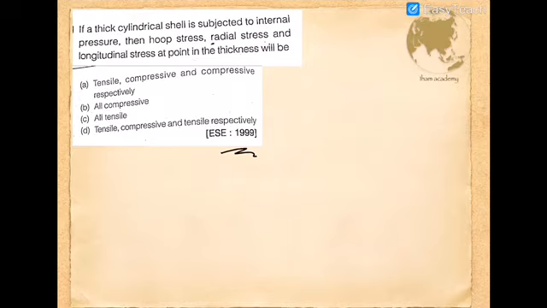Then coming to radial stress, irrespective of the loading nature, whether it is internal or external, it will always be compressive in nature. So in that order, hoop stress, radial and longitudinal, it is tensile, compressive and tensile. Coming to option D, you will get tensile, compressive and tensile respectively. So that is our proper answer.